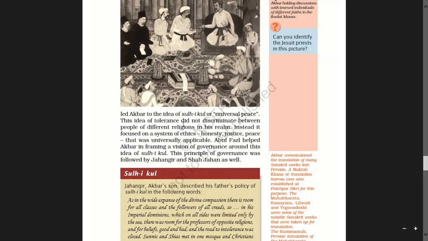This idea of tolerance did not discriminate between people of different religions in his reign. In his reign means in his kingdom.